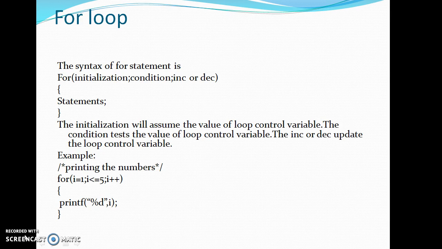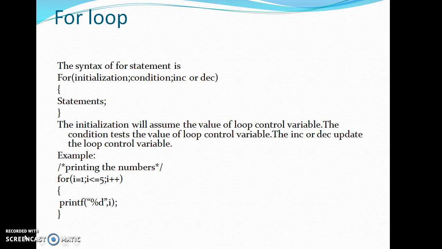Whereas in while loop and do while loop, first we initialize the value and then we write the condition, and later in the statements we write the increment or decrement statements. So we can also write the same program using for loop. By using for loop, in a single statement itself we write i equal to 1, i less than or equal to 5, i plus plus. Here i equal to 1 is initialization, i less than or equal to 5 is the condition, and i plus plus is the increment or decrement.